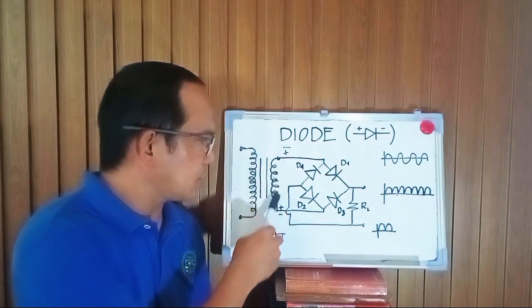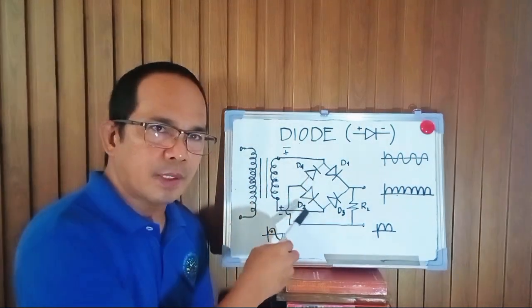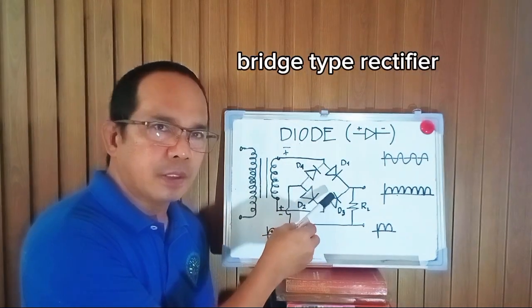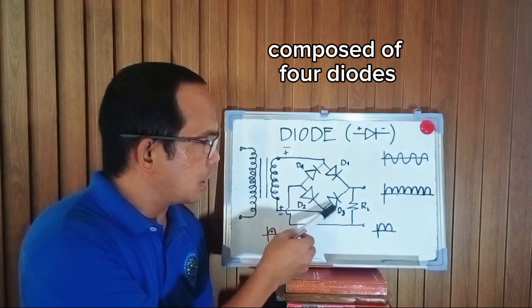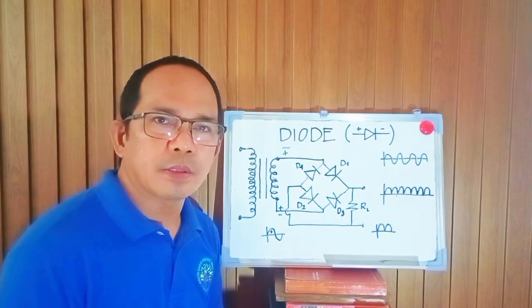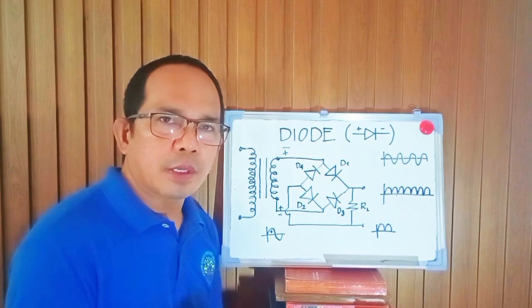At the secondary winding, the output of the transformer is connected to a bridge-type rectifier circuit. What is a bridge-type rectifier circuit? A bridge-type rectifier is composed of 4 diodes. Okay, we have diode 1, diode 2, diode 3, and diode 4. Now, how does the bridge-type rectifier rectify or convert alternating current to direct current?